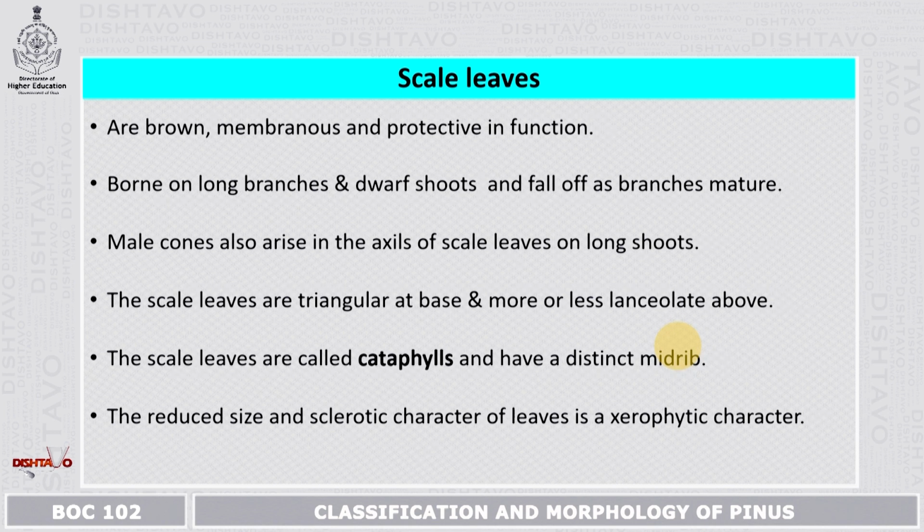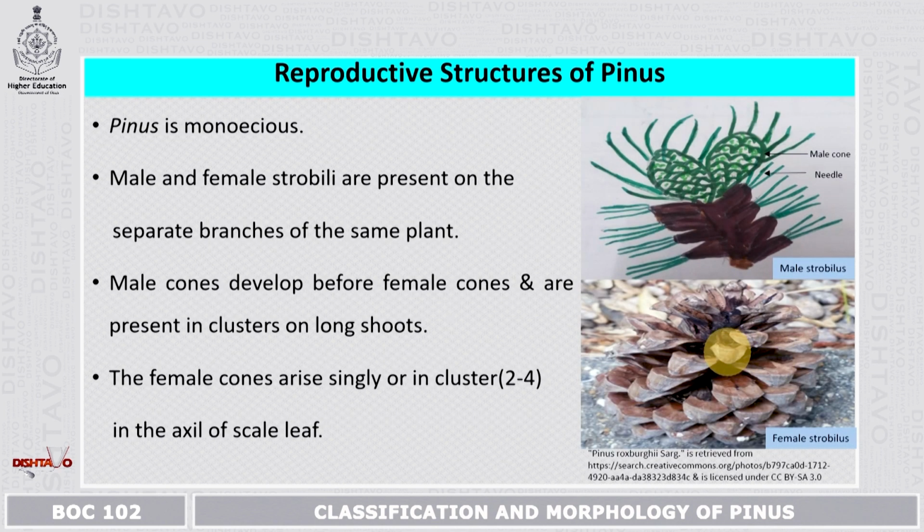They are borne on long branches and dwarf shoots and fall off as branches mature. The male cones arise in the axil of scale leaves on long shoots. The scale leaves are triangular at base and more or less lanceolate above. The scale leaves are called cataphylls and have a distinct midrib. The reduced size and the sclerotic character of the leaves is a xerophytic character.